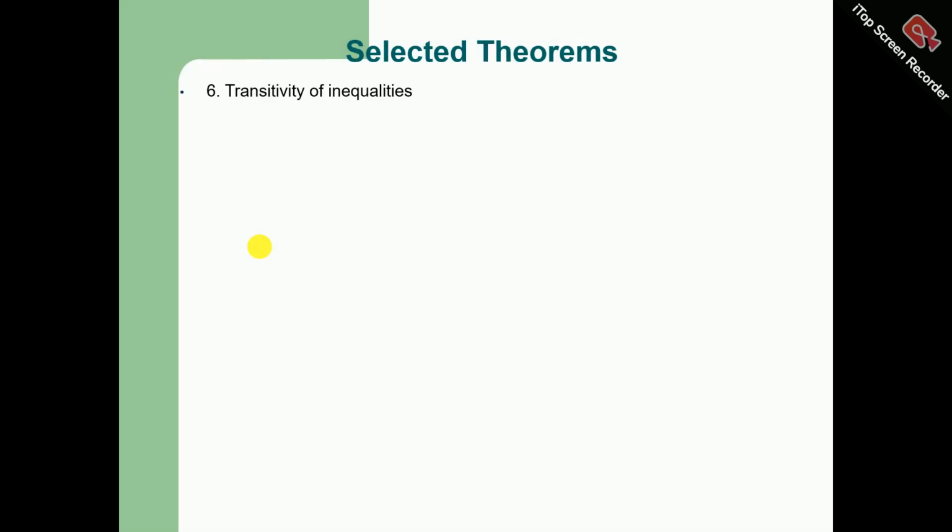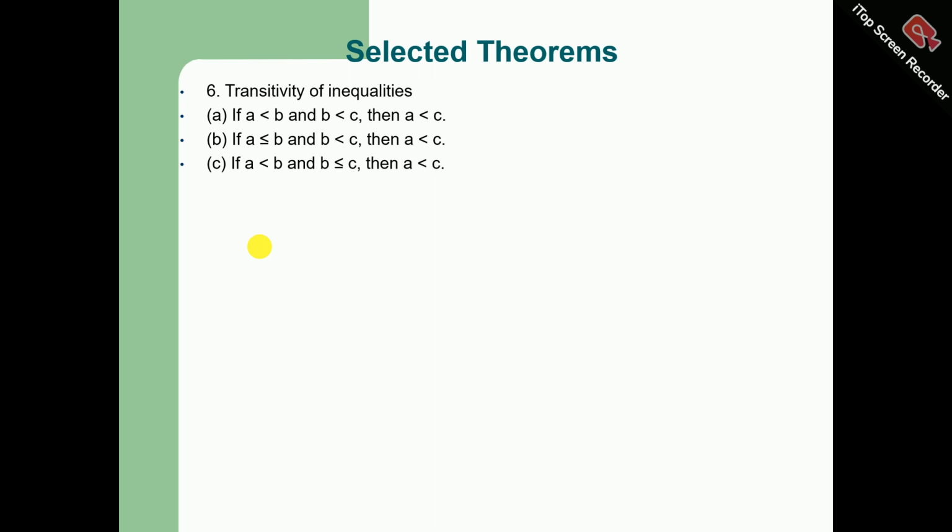Now we will discuss some transitivity of inequalities. If a is less than b and b is less than c, then a is less than c. If a is less than or equal to b and b is less than c, then a is automatically less than c. If a is less than b and b is less than or equal to c, then a is less than c. If a is less than or equal to b and b is less than or equal to c, then a is less than or equal to c.